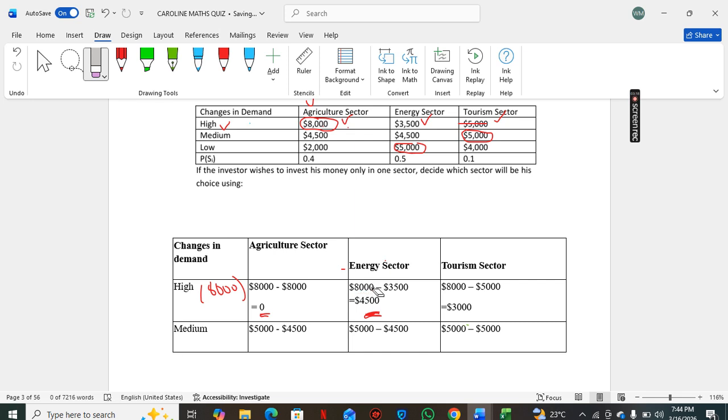For tourism, 8,000 minus 5,000, you get 3,000. So when demand is high and you invest in tourism, you lose out on $3,000.